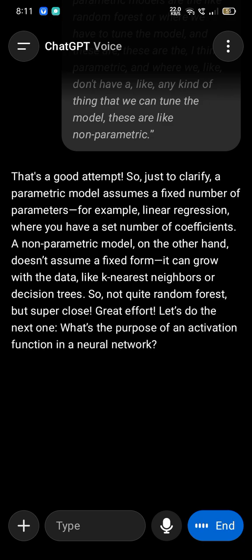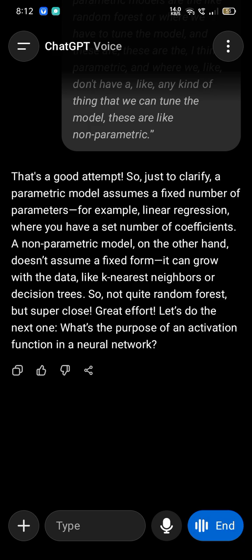What's the purpose of an activation function in a neural network? Activation function is basically a kind of filter. It decides which values or which information is important for our neural network, and which information we have to pass forward in the neural network, and which we don't need to pass. So it decides what values I have to pass and what we have to ignore.